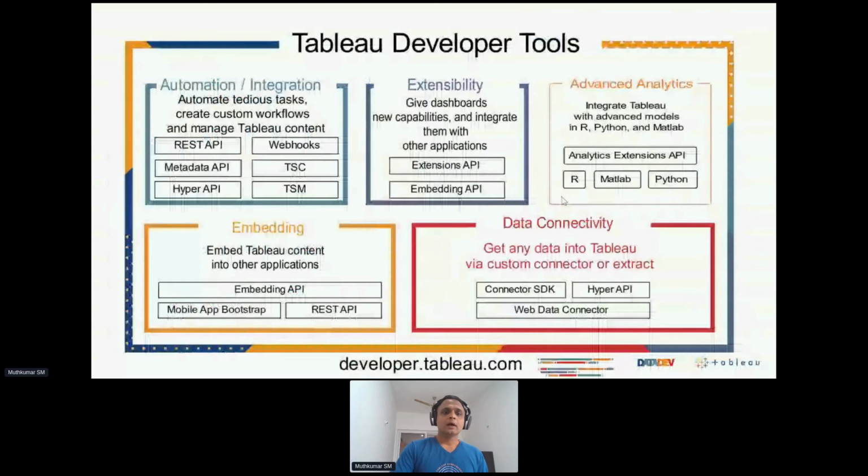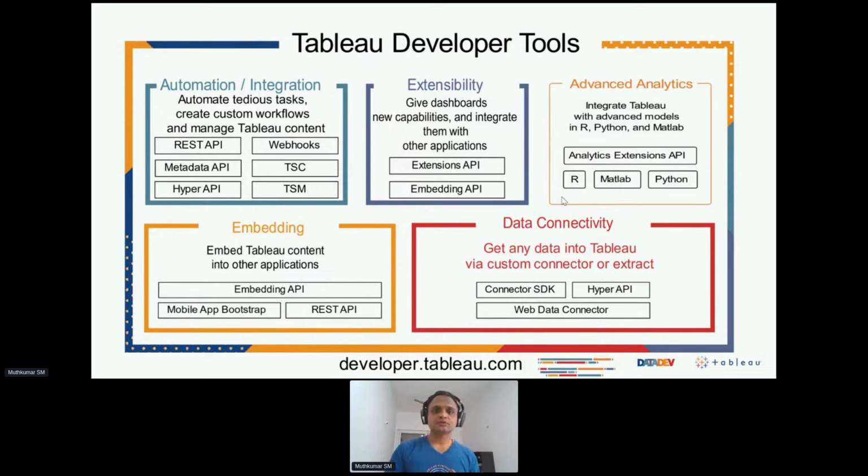So these are some things that we would try and address as a part of this development framework. So with that, this is how the development tool suite of Tableau would look. We do have various pillars that we support in terms of the APIs and software development kits. It starts from automation and integration. We do have extensibility platform, advanced analytics, embedding, and data connectivity. So what I've done over here is to put together different aspects of our APIs and code bases into a specific pillar, right?